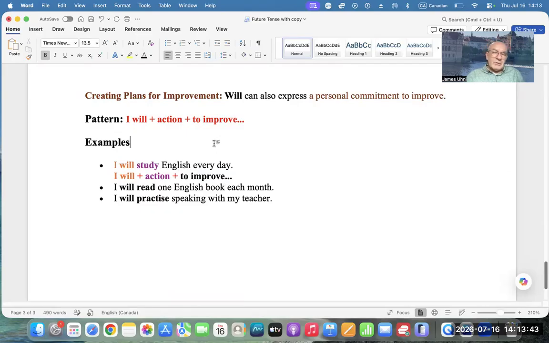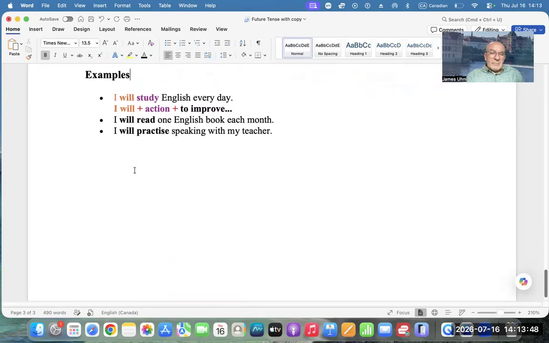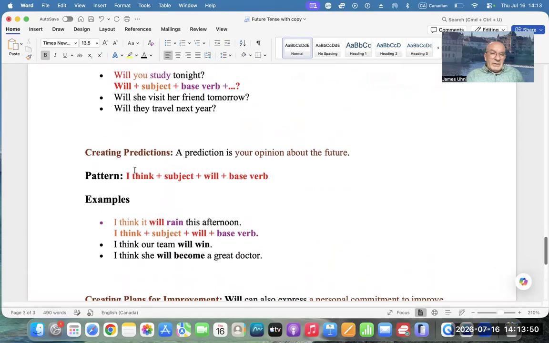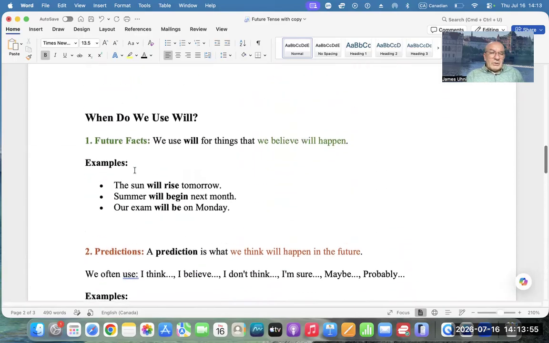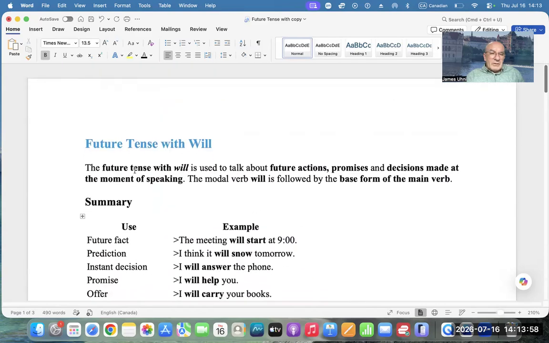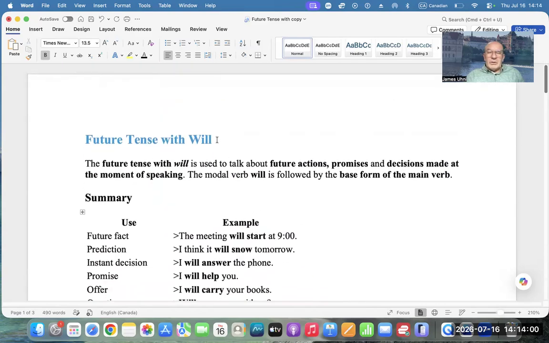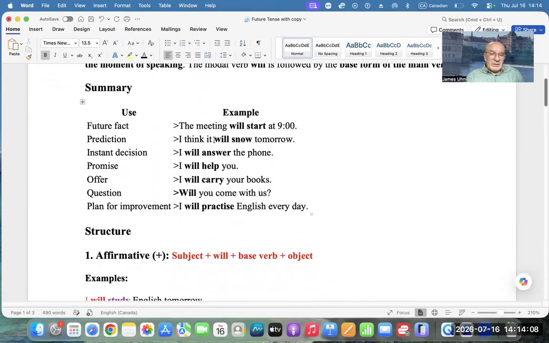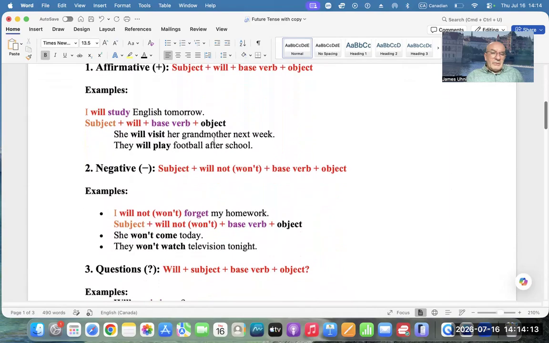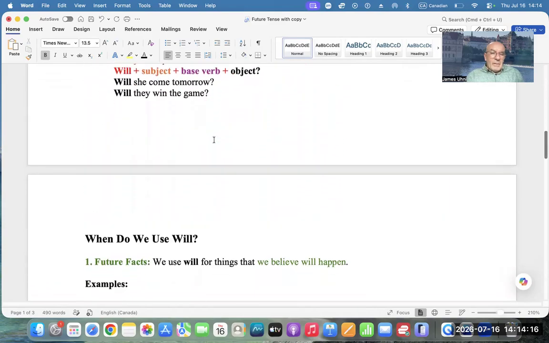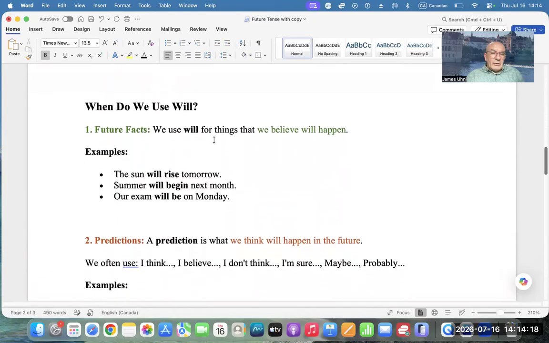So these are exceptions in English grammar that you have to learn to understand, but that will probably come in later years. And this is what is called the future tense with will. It is not going to versus will. It is future tense with will. Here are examples. We are using it as affirmative tense, negative tense, questions. And then when do we use will?